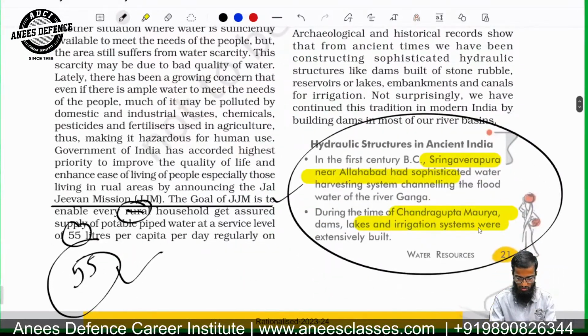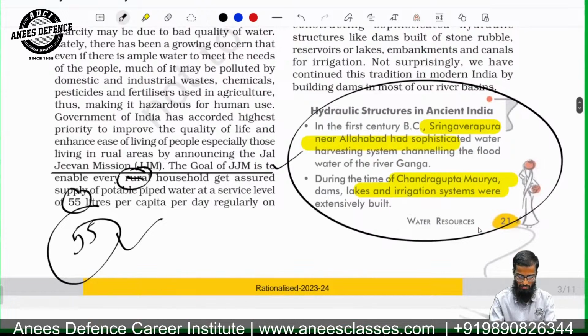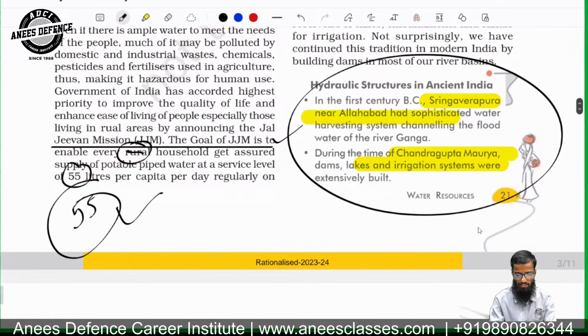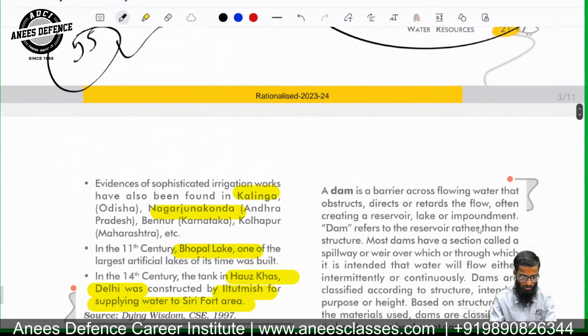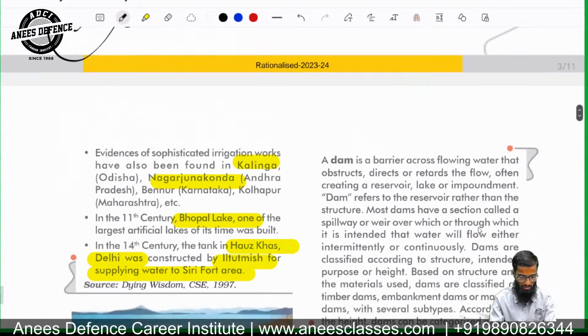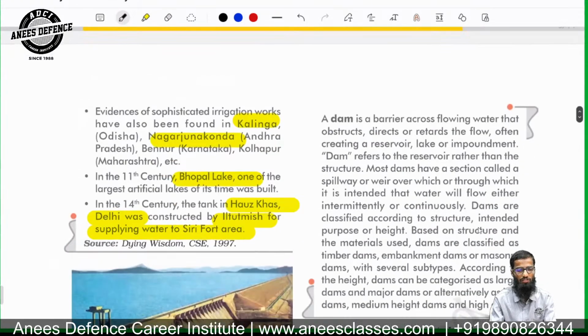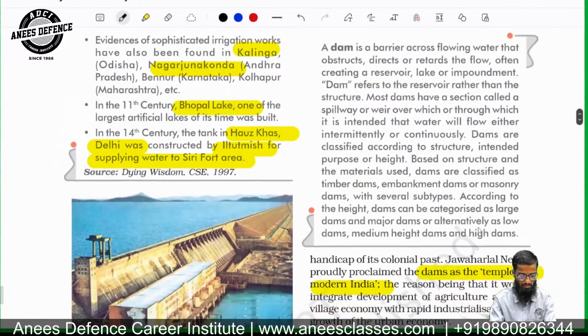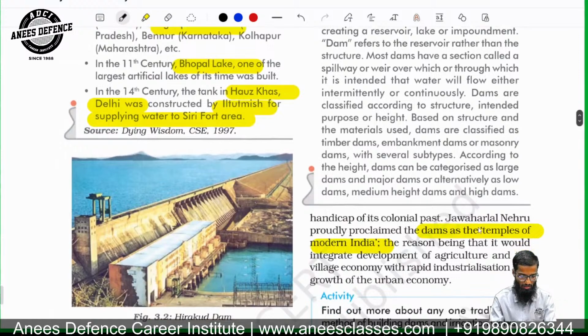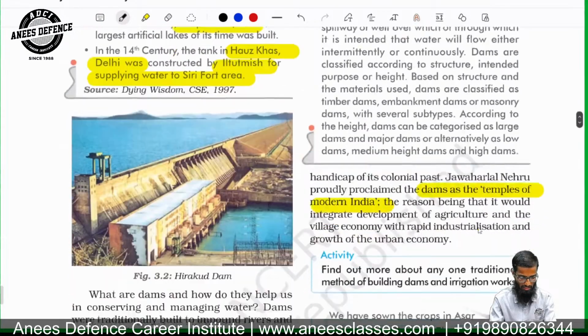Now we discuss about Sringaverapura near Allahabad. It talks about channelizing the floods of the river Ganga. We talked about Chandragupta Maurya also, and we talked about Kalinga, Nagarjunakonda, Bennur, etc. We talked about the Bhopal lake, which was the 11th century lake. We talked about the Hauz Khas, which was built by Altamash near the Fort Siri.